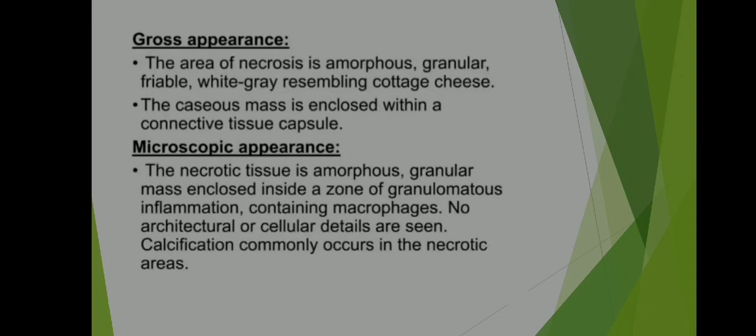Gross appearance. The area of necrosis is amorphous, granular, friable, white-grey resembling cottage cheese. The caseous mass is enclosed within a connective tissue capsule. Microscopic appearance. The necrotic tissue is amorphous, granular mass enclosed inside a zone of granulomatous inflammation, containing macrophages. No architectural or cellular details are seen. Calcification commonly occurs in necrotic areas.